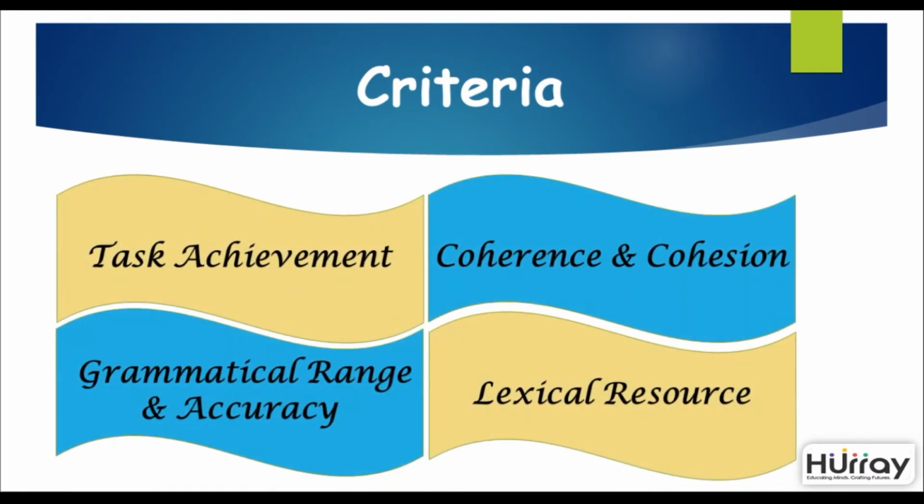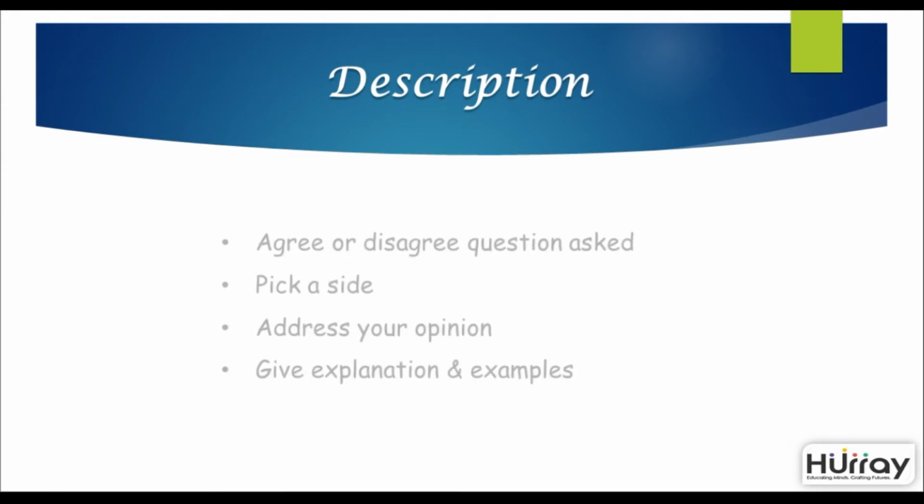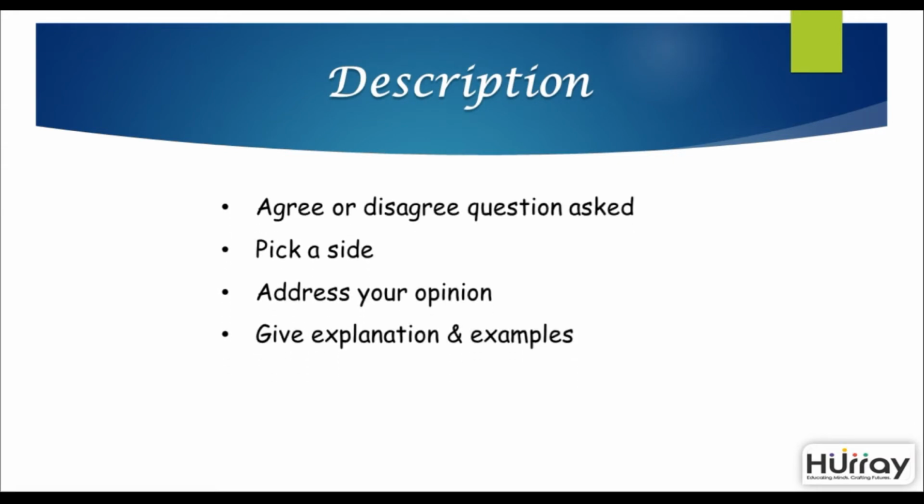Here are the criteria or band descriptors for writing task 2, which is essay writing. The first one is task achievement, then coherence and cohesion, grammatical range and accuracy, and the fourth one is lexical resource. Let's look at the description. An agree or disagree question is asked in this task. You need to pick a side, which means you have to take an opinion or take a stand on the subject. You have to support your opinion by giving examples and explanation for your viewpoint.